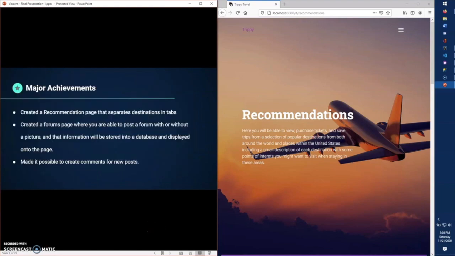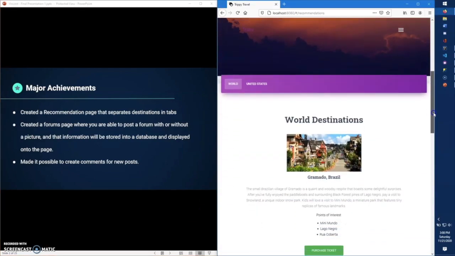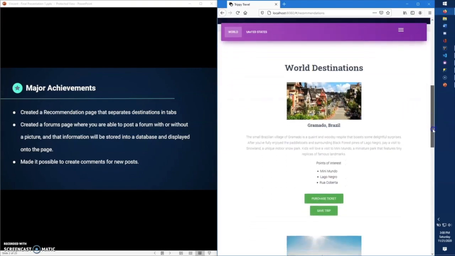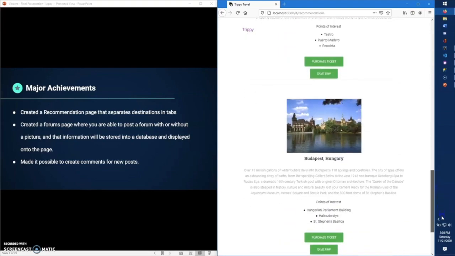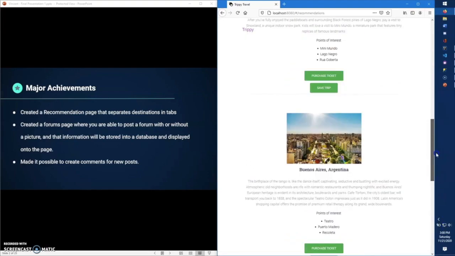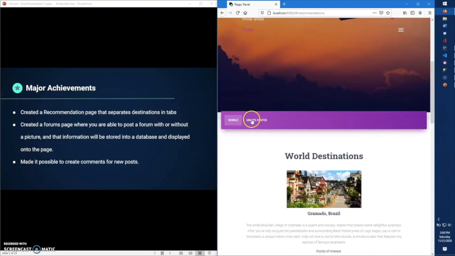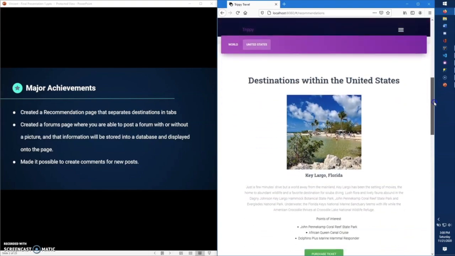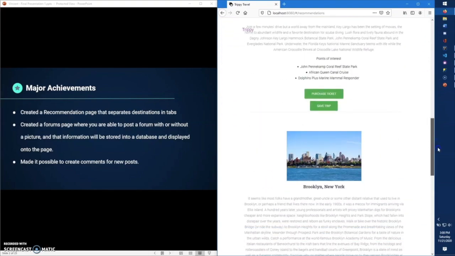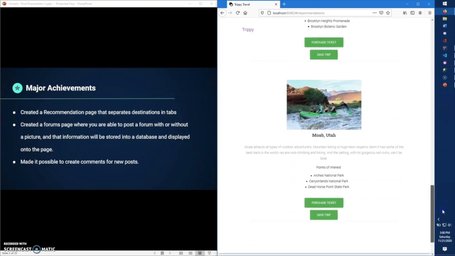For the major achievements, I create a recommendation page that separates the destinations into tabs. So here in the recommendations tab, if I scroll down, we are in the worlds tab at the moment, and over here we will not see any destinations that are inside the US. And if we go to the United States tab, here in this tab we will only see destinations within the United States. So we have Florida, New York, and Utah.